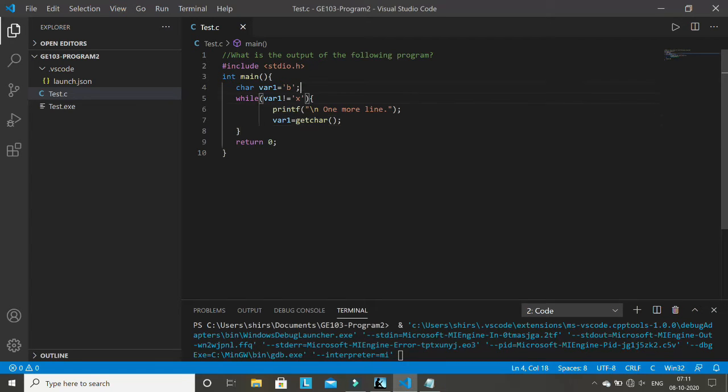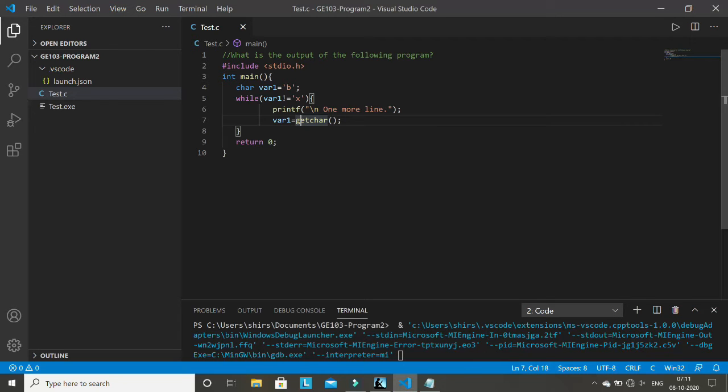So let me explain the code here. This is the first line, line number 4. There is a variable declared as character type and initialized with v, and then the while statement. It will check this condition, which is initially true, so it will come here, it will print this line, and then it will wait for you here. Why will it wait for you? Same as scanf. If you write a scanf here, scanf will wait for you here, right? So it will wait for you here. The moment you press any key on the keyboard and press enter, it will take that key and it will continue.